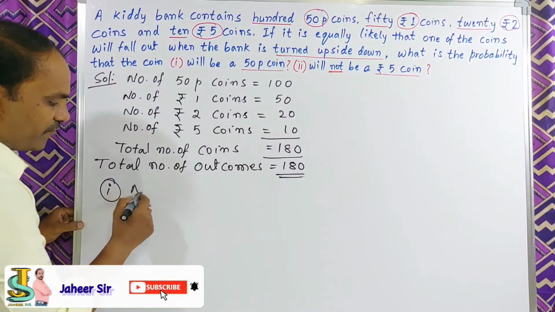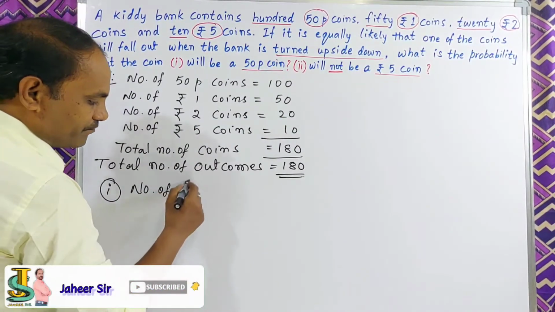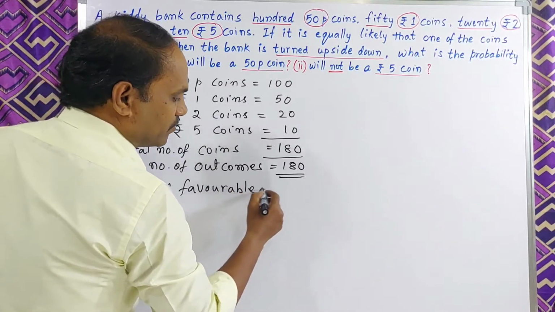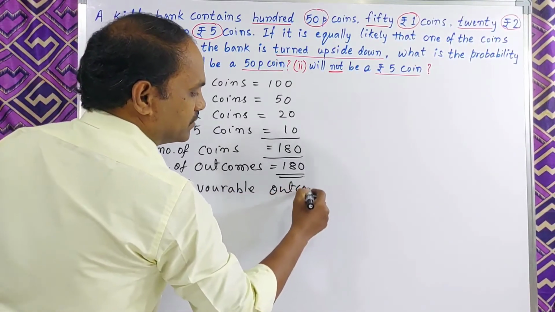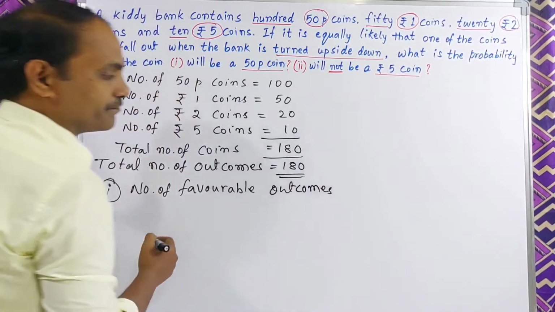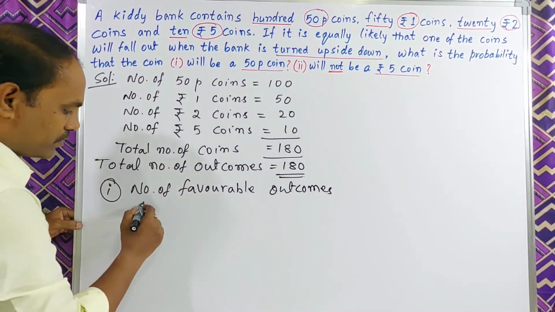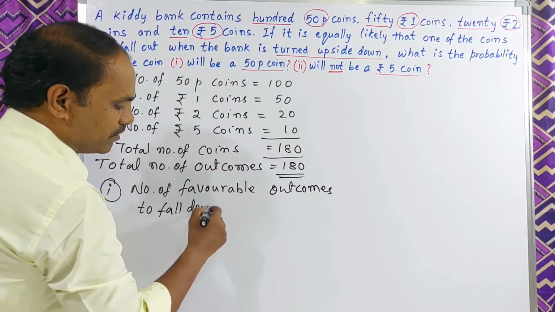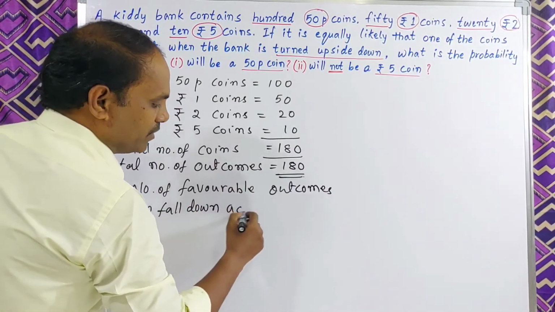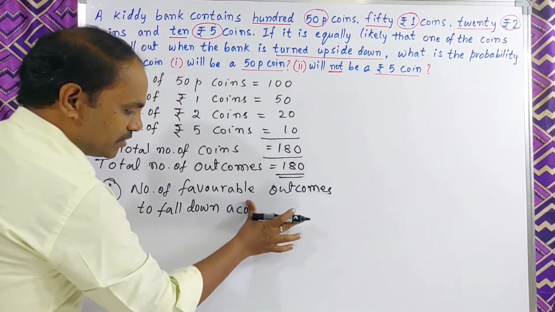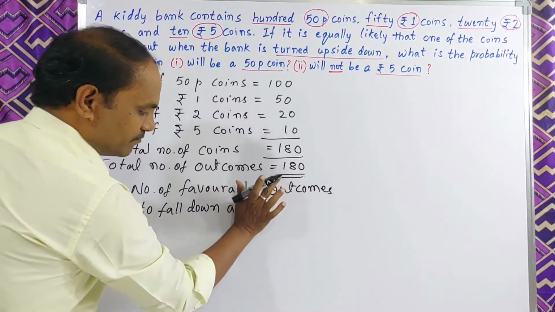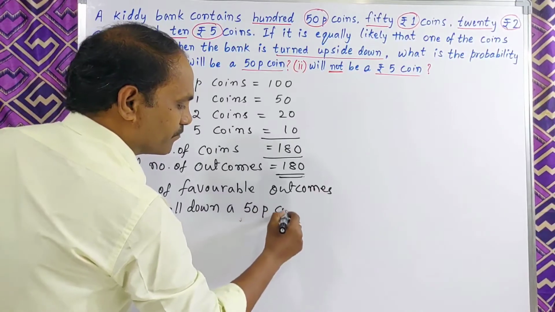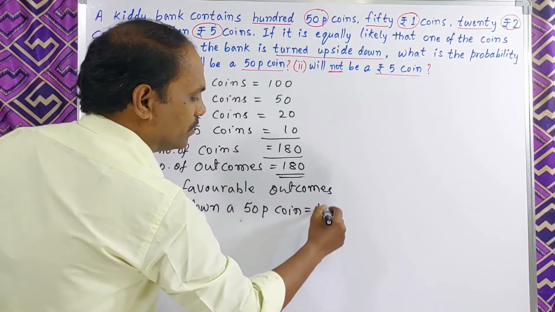So the number of favorable outcomes to fall down a 50 pice coin is equal to 100.